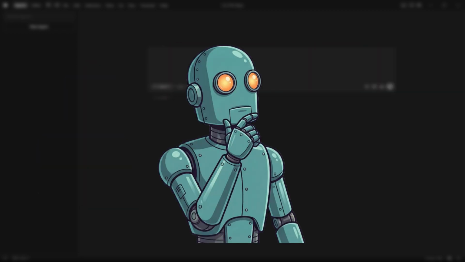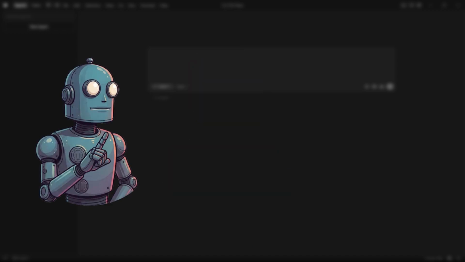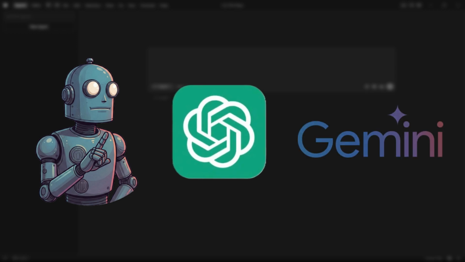So for this video, I wanted to test whether AI can actually recreate those mechanics from scratch. No pre-made assets, no shortcuts, just pure physics and game logic. And today, we're putting two giants head-to-head, ChatGPT and Gemini.